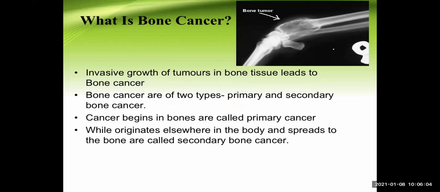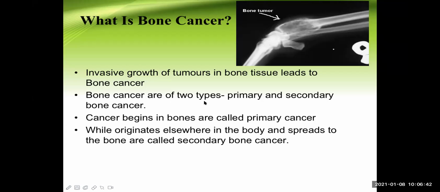Invasive growth. There are many different characteristic features of a malignant mass. Number one, it is a very fast growing mass, there is a high rate of growth. Number two, when we analyze this by histopathology, they are poorly differentiated cells. Number three, it has a property of local invasion. And number four, it has a property of metastasis. So these are the very important features of a malignant tumor. All of these are present in bone cancer also.